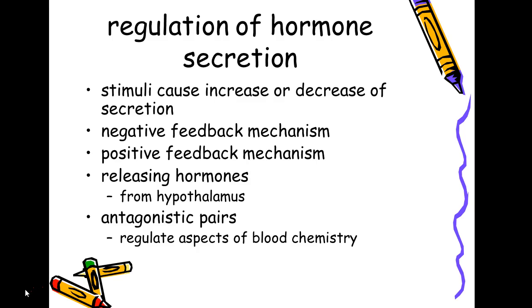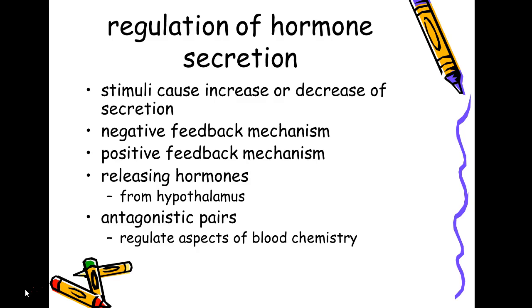And then here we have this word antagonistic again, just like we had antagonistic muscles, but these are antagonistic pairs of hormones. And this regulates the blood chemistry, like the glucose. Here again, we want to keep a good blood level, so we have enough glucose so our cells have enough energy, but we don't want too much and we don't want too little. So we've got a pair monitoring that.